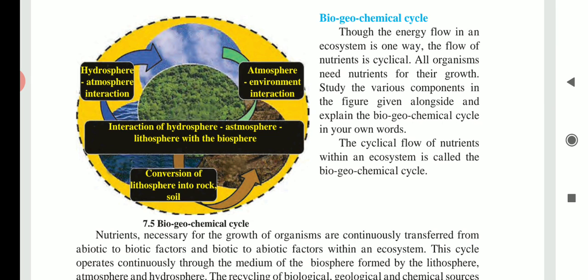The gaseous cycle is found in the Earth's atmosphere. And the sedimentary cycle is found in soil, sediment and sedimentary rocks of the earth.